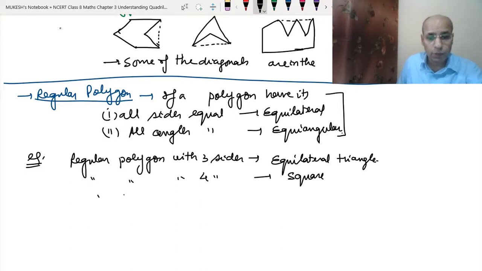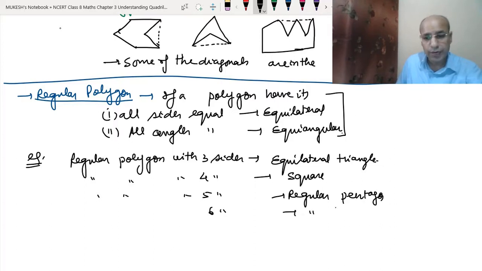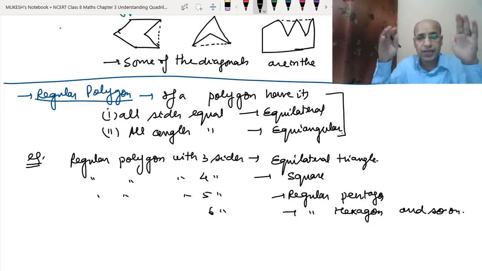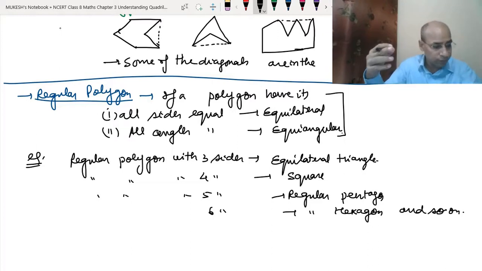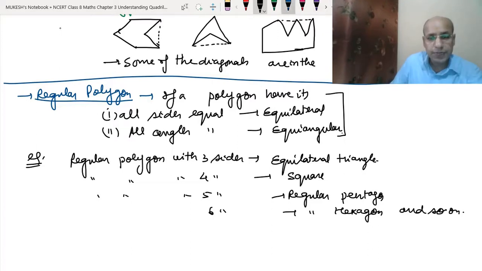A regular polygon with five sides is called the regular pentagon, there is no special name given to it. For six sides it is called the regular hexagon, and so on. For 3 and 4 sides, the names equilateral triangle and square are given. After that we just call them regular pentagon, regular hexagon, regular heptagon, and so on. Then comes the irregular polygon.